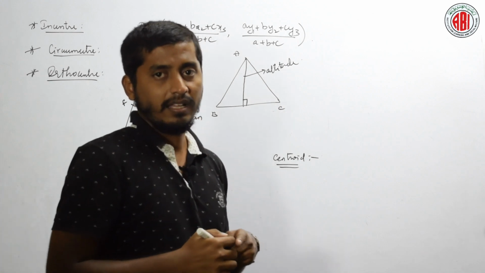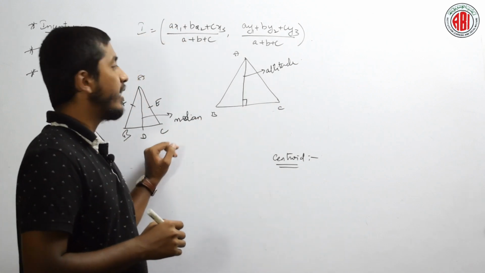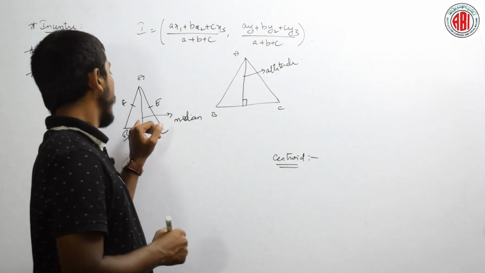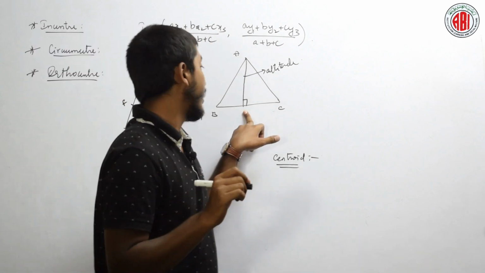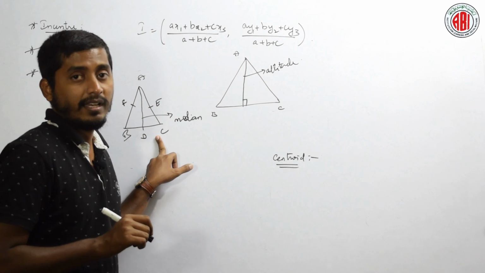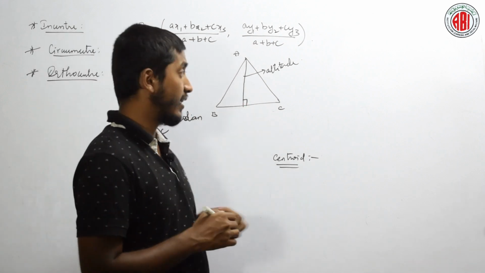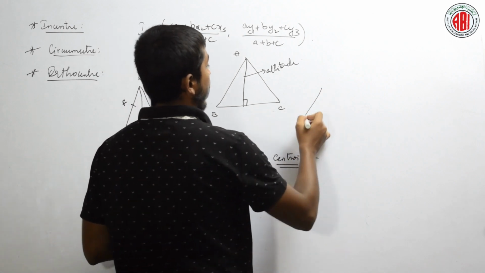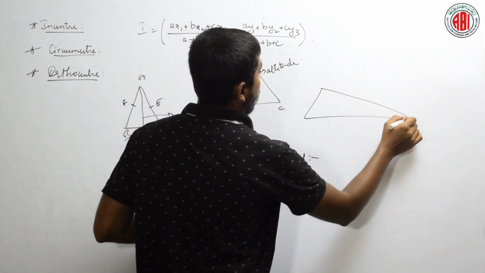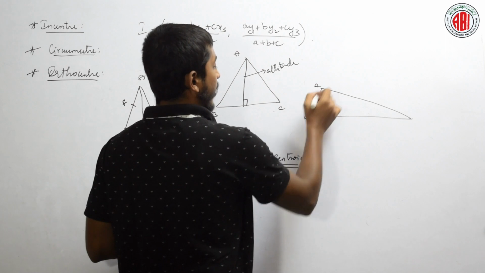Okay, is it clear? Now, can an altitude be a median? See here, a median should exactly touch the midpoint of one side. This altitude can touch the opposite side at any place. For example, let us have one kind of triangle like this. See here, where will the perpendicular lie?